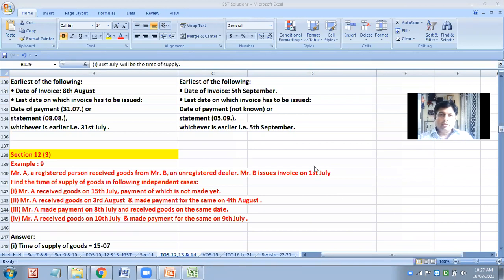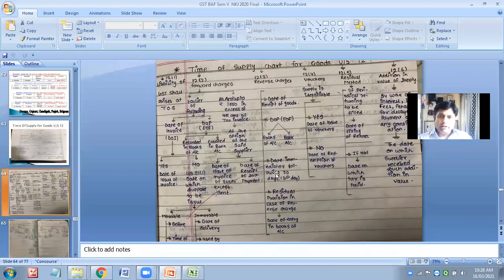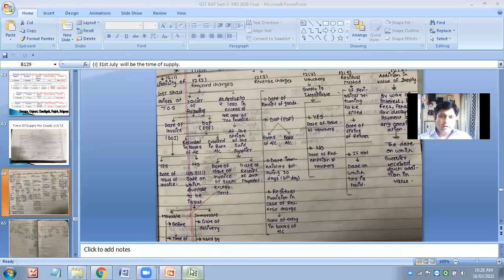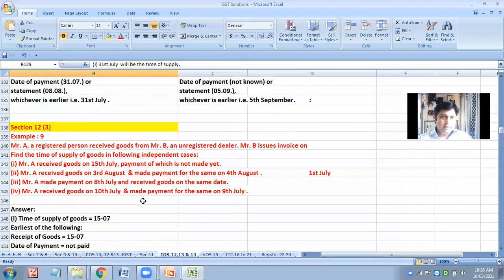Yes, because B issuing the invoice is immaterial. Why? Because they are unregistered. They don't have a GST number. So in such cases, we see the payment or receipt. Payment is not done. Receipt of the goods is 15 July. Understood? Payment or receipt, whichever is early. Thank you very much for the right answer. Next.